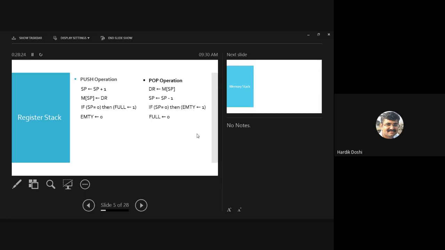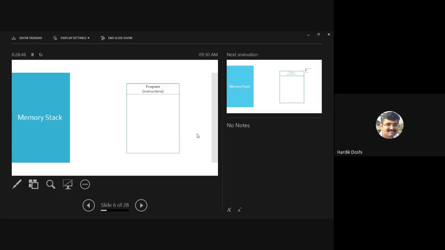That means instead of incrementing, I need to decrement SP by 1 in push. Instead of decrementing stack pointer by 1, I need to increment it in case of pop. Rest everything is same. Did you get this? That is what we are following in memory stack.